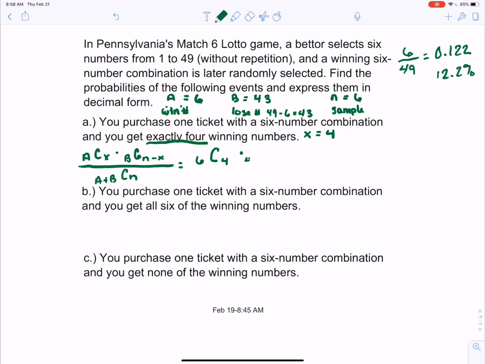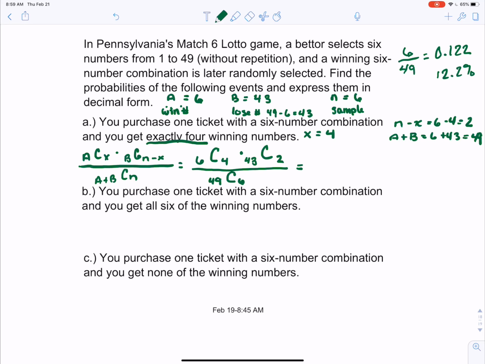Our B was 43. So our N minus X is 6 minus 4, or 2, which makes sense. There's 43 losing numbers. We want to choose 2 of them. Our A plus B, or 6 plus 43, gives us the 49 total numbers there were. And every time we pick, we choose 6 of them. So we're dividing by the total number of ways we could choose 6 numbers.